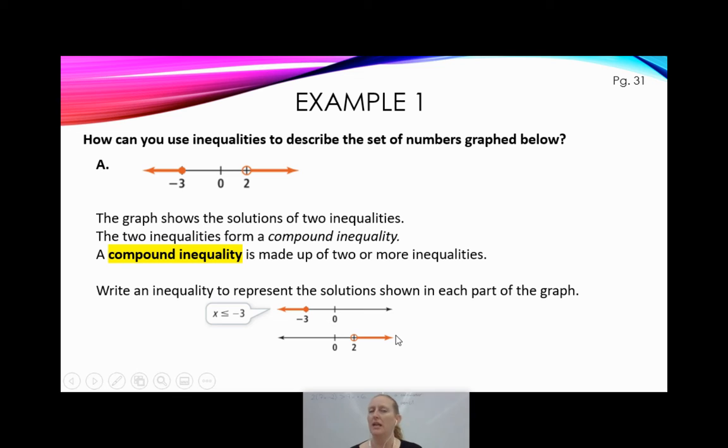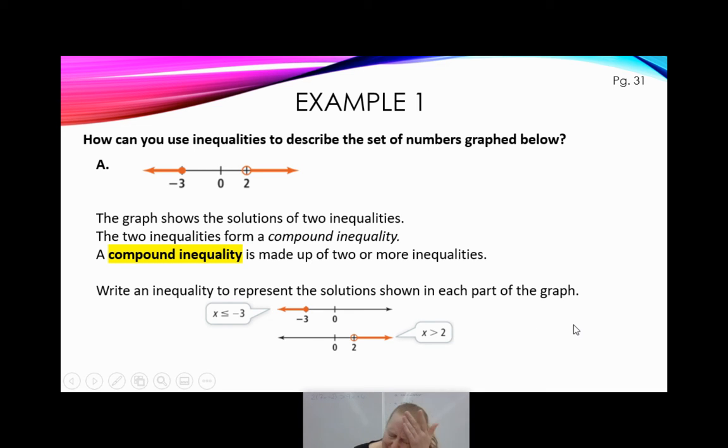So that means x is anything that's greater than 2. Oh, and it's an open circle. No equal to this time. So I'm just going to say x is greater than 2. So this one had a closed circle with my little squashed equal sign. This one had an open circle, no squashed equal sign. And it was off to the left, so we say x is all the numbers less than that number. This was off to the right, so we say x is all the numbers greater than that number.